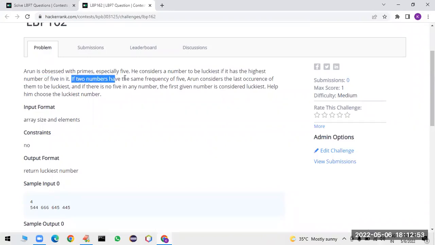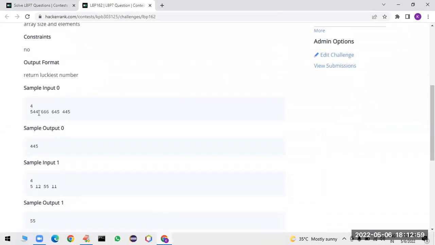If two numbers have the same frequency of 5, then the last occurrence of them is the luckiest. In this case, the first number contains one 5. Sir, the third number contains one 5. The last number contains one 5. So last occurrence, not maximum number. Last occurrence they are taking. Clear, Sakshi?